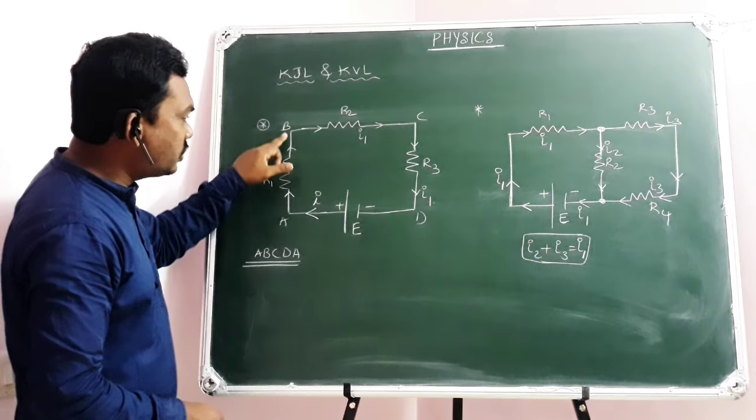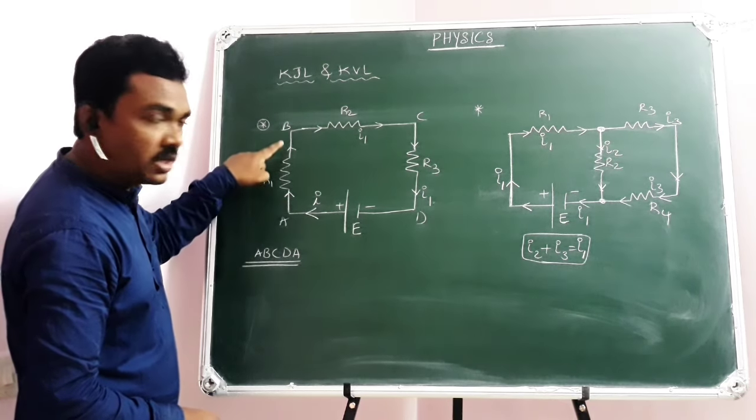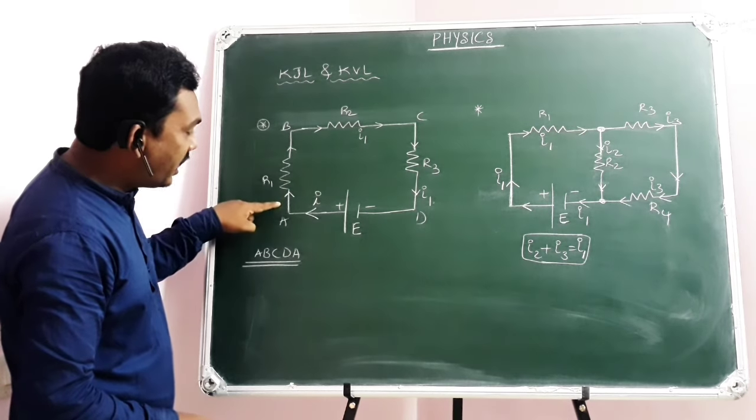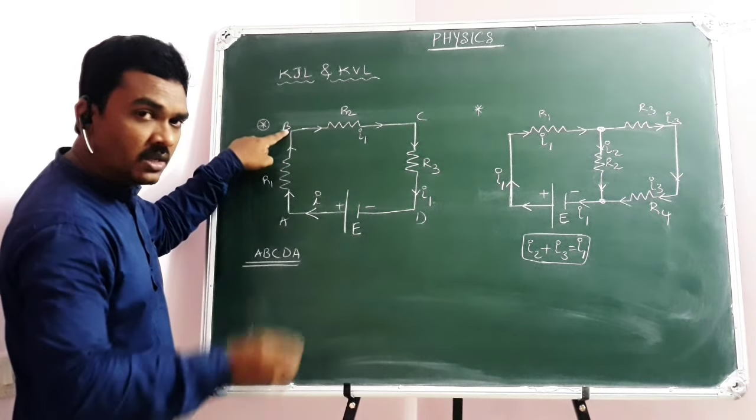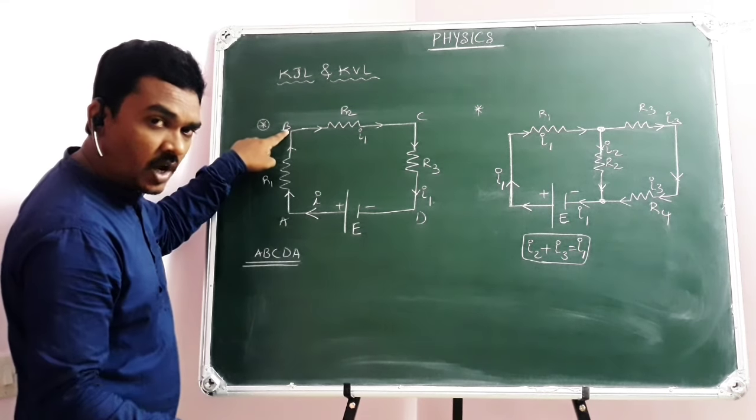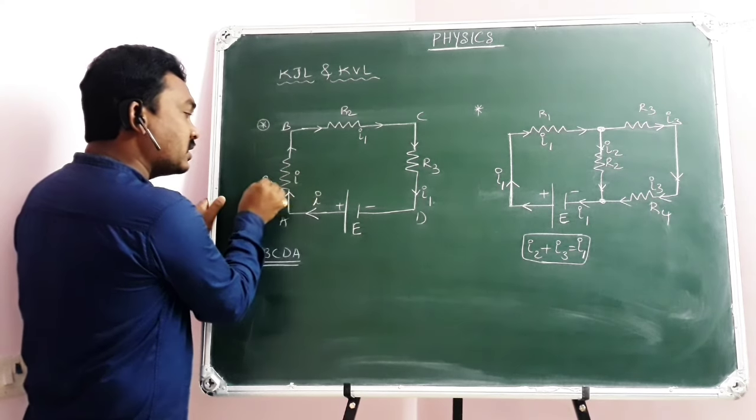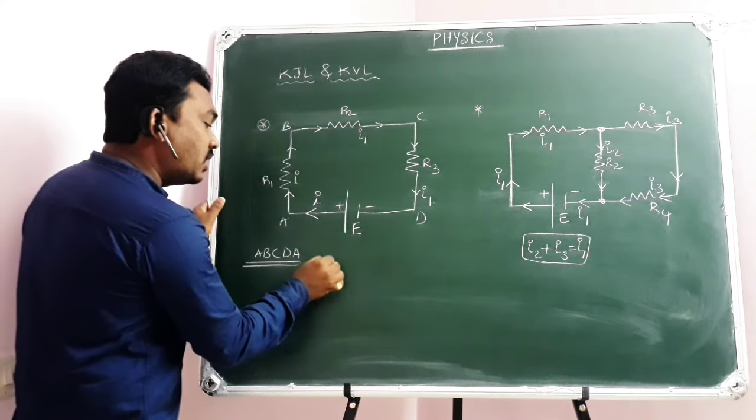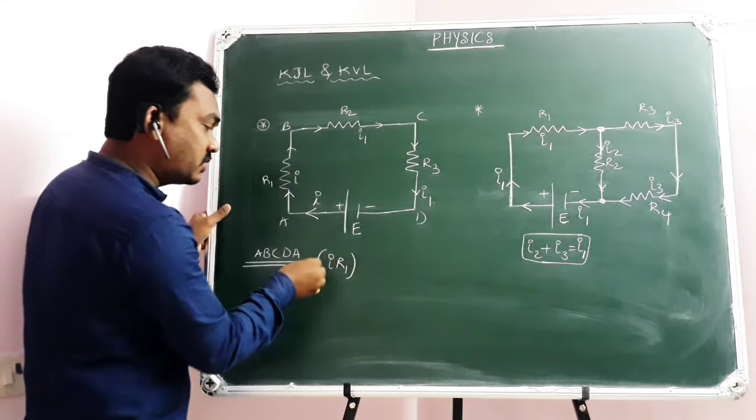So while moving from A to B, you are moving in the direction of current. Current flows from high potential to low potential. Means while moving from A to B, there is a potential drop. How much potential drop? As I current is traveling through the resistor R1, potential drop is IR1. There is a potential drop, that's why minus.